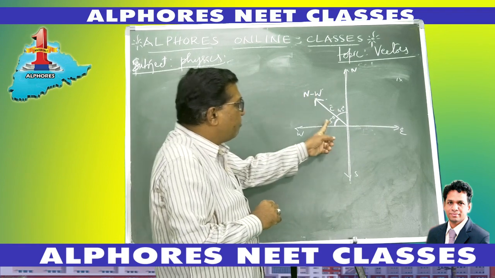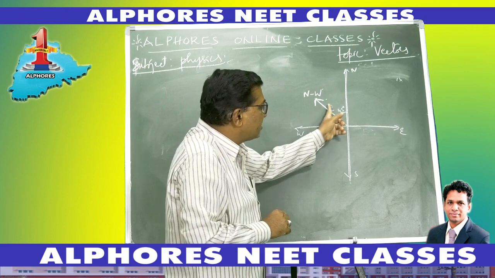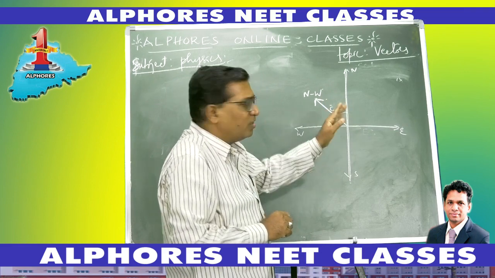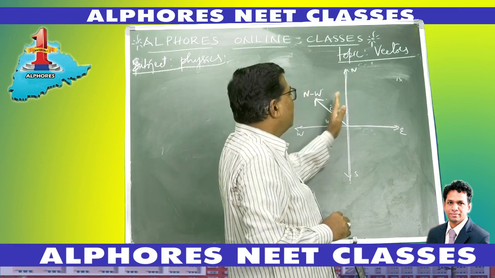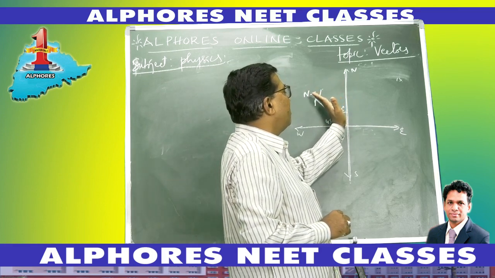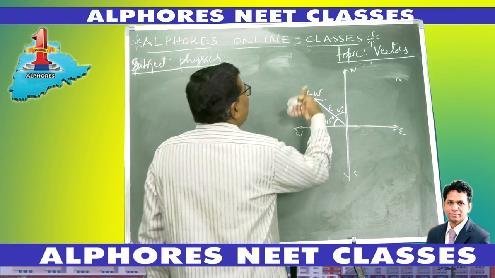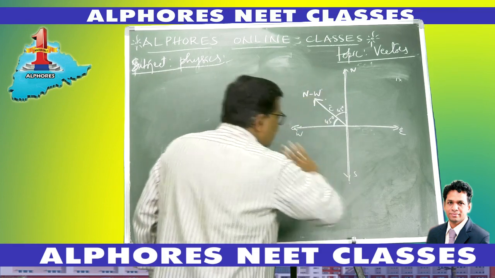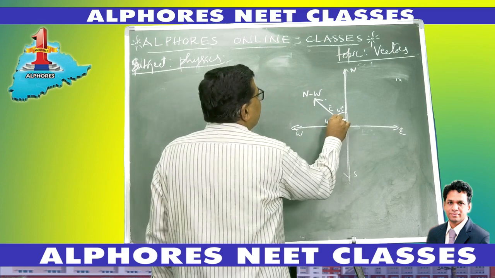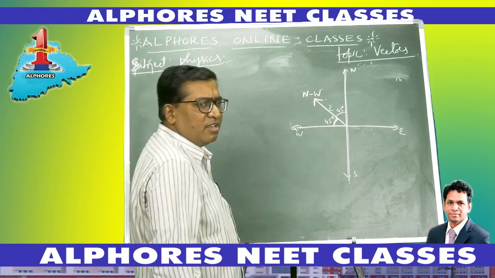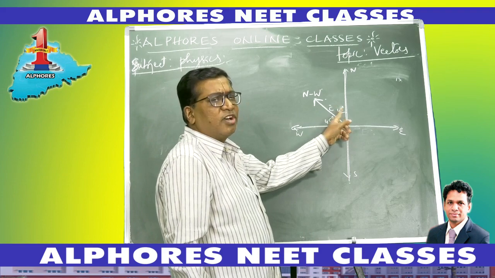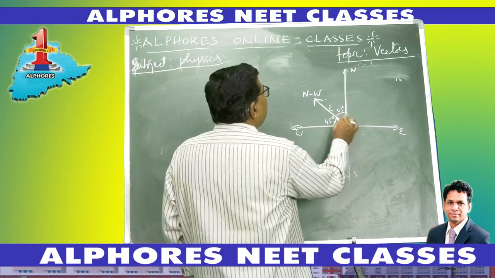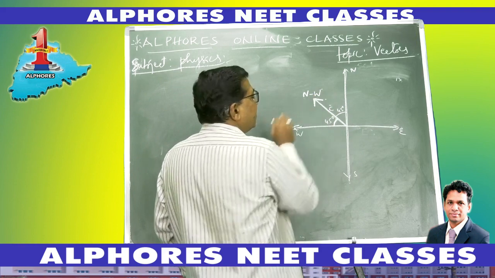Actually it is 45 degrees north side of west, or 45 degrees west side of north. To the north direction, it is the west side. To west, the above side is north side, this is south side. So it is 45 degrees north side of west. The angle is the same, north of west or west of north, both same. So it can be simply represented as northwest direction.